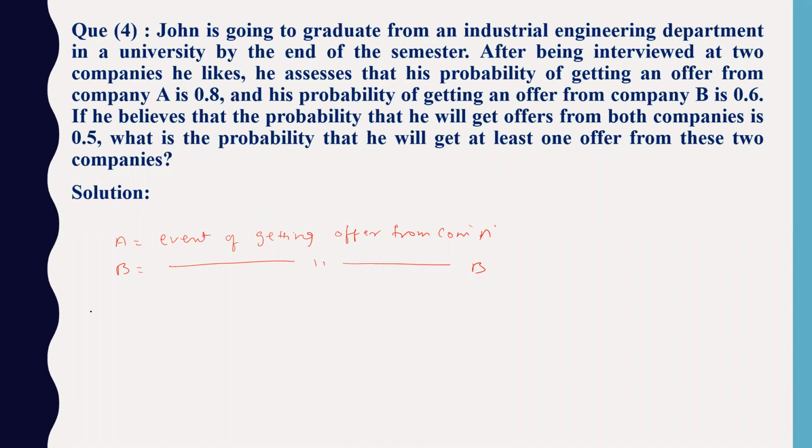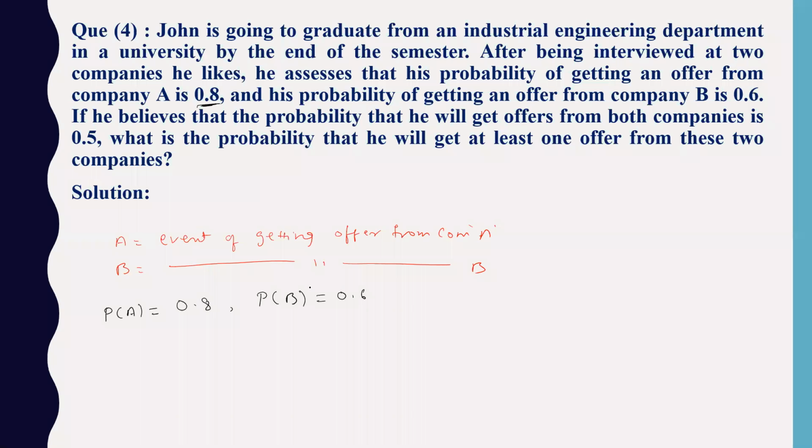Right. Now, what are the given things for us? Probability of A they have given. He's sure that he will get a call from A is 0.8. So 0.8 is the probability given. Probability that he will get a call from company B is 0.6.